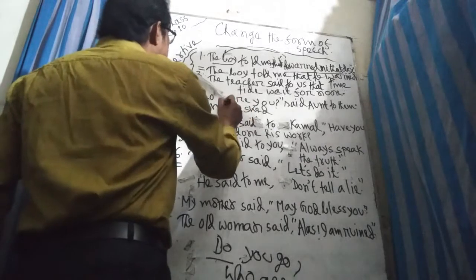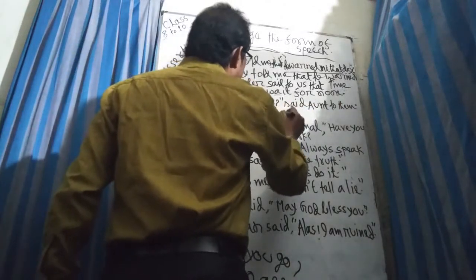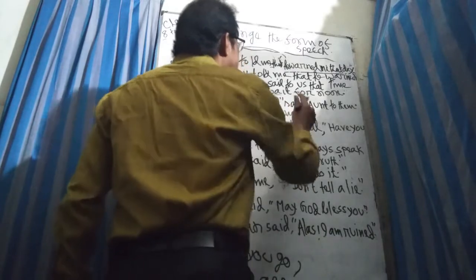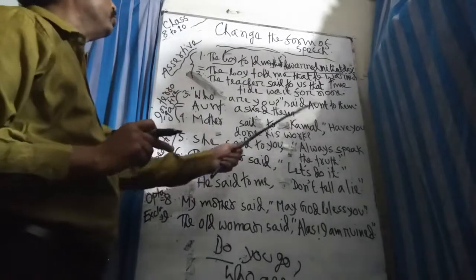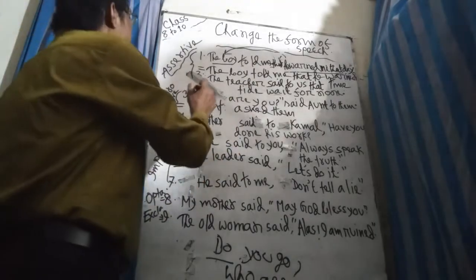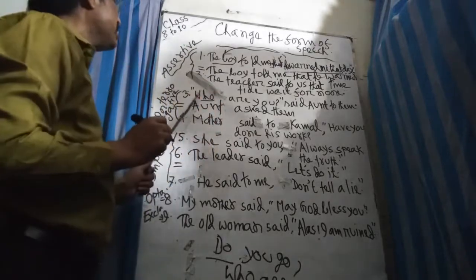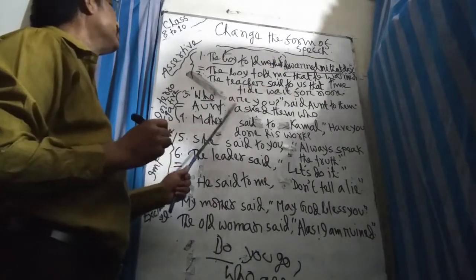Aunt asked them. Said is followed by "to", but asked is not followed by "to", so "to" will be omitted in case of asked. And then the WH interrogative, put down the WH interrogative, who. Which one is the subject?